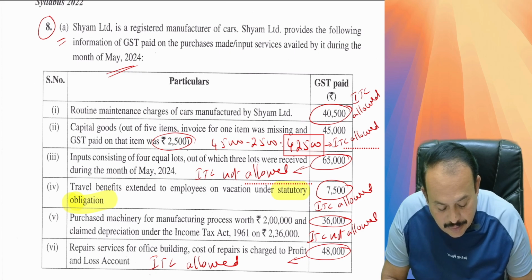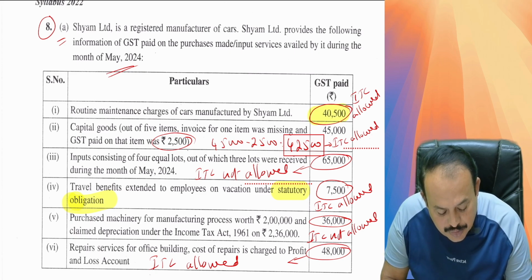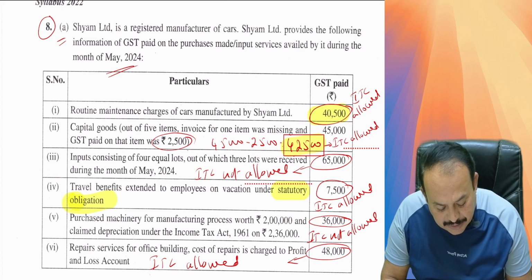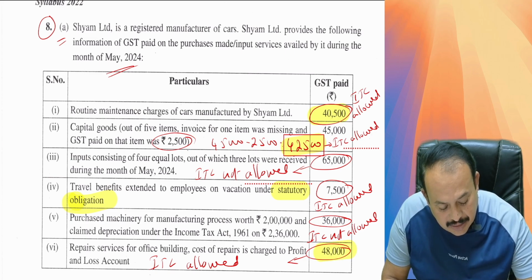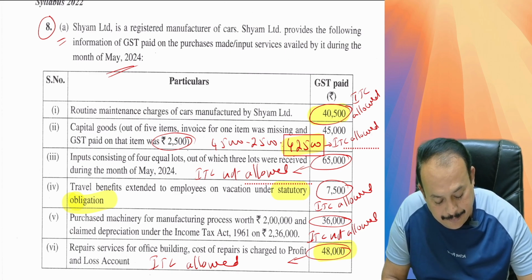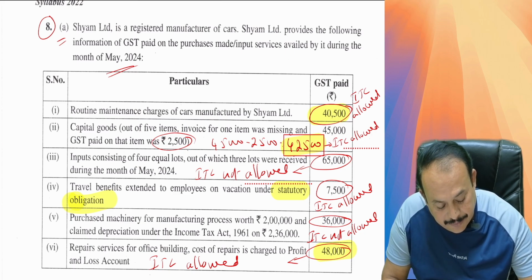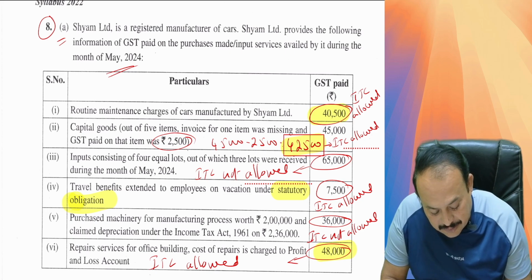What are the items where ITC is allowed here? 40,500, thereafter 42,500, thereafter 48,000. So the total amount comes to how much? 40,500 plus 42,500, thereafter 7,500. This 7,500 is also ITC allowed.